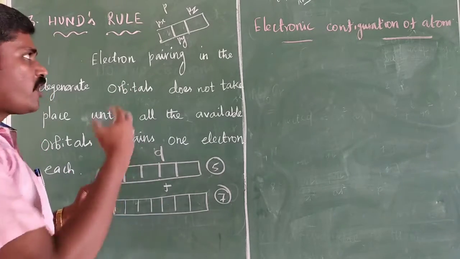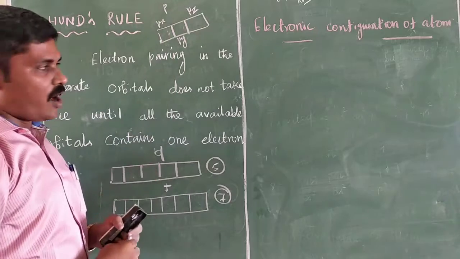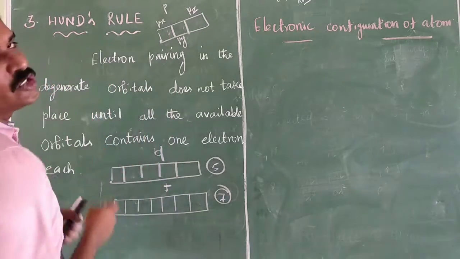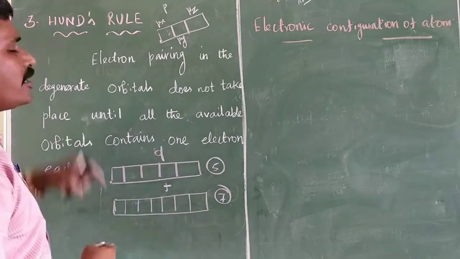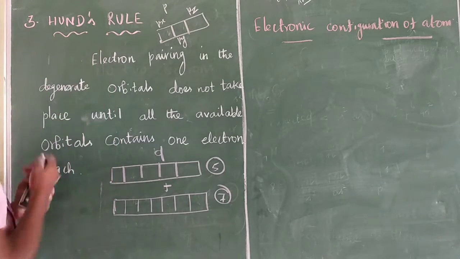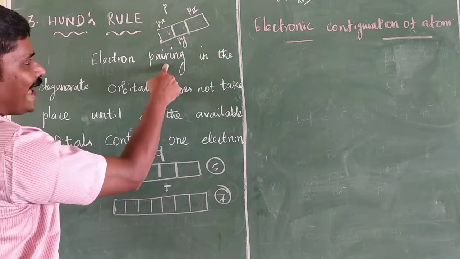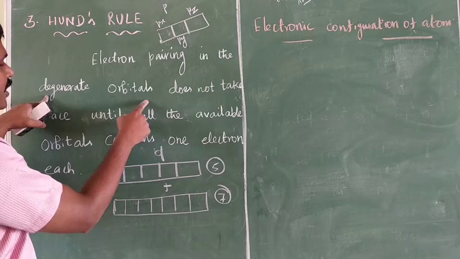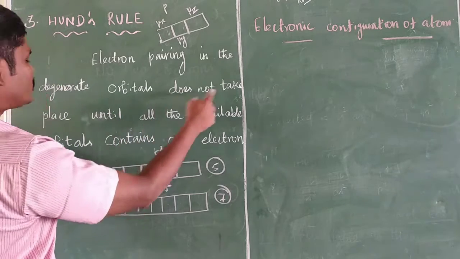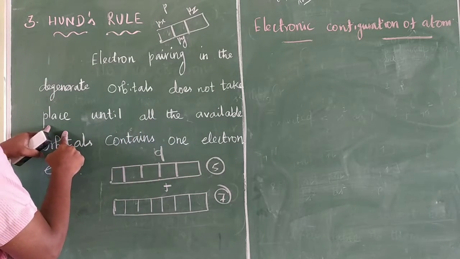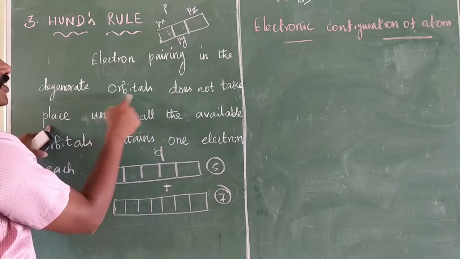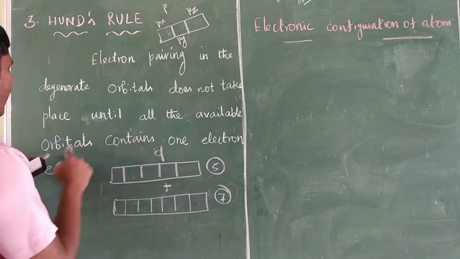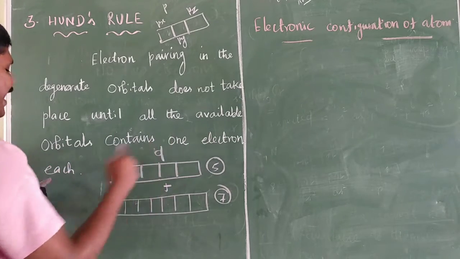How electrons fill the degenerate orbitals cannot be dealt with by the Aufbau principle; only Hund's rule explains it. According to Hund's rule, electron pairing in the degenerate orbitals does not take place until all the available orbitals contain one electron.